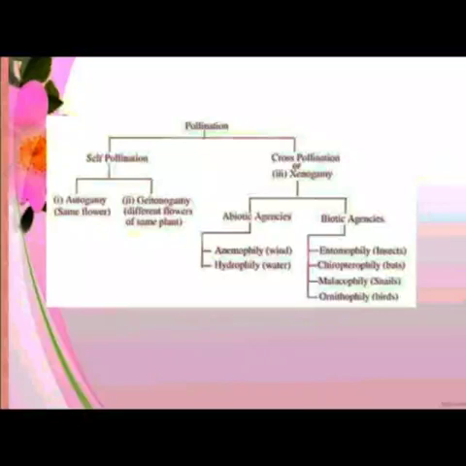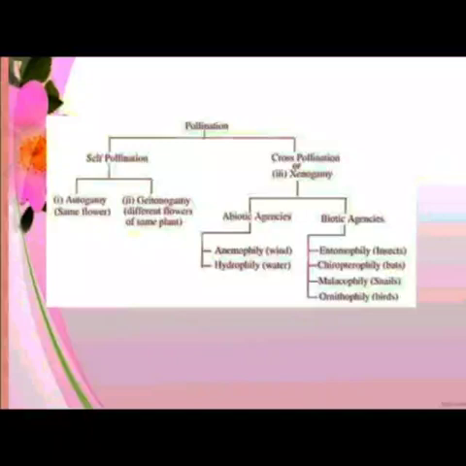Self-pollination is again of two types. It is autogamy, wherein the pollen grain from the anther is transferred to the stigma which is present on the same flower. Second one is geitonogamy, wherein the pollen from the anther of one flower is transferred to the stigma of a different flower which is born on the same plant.